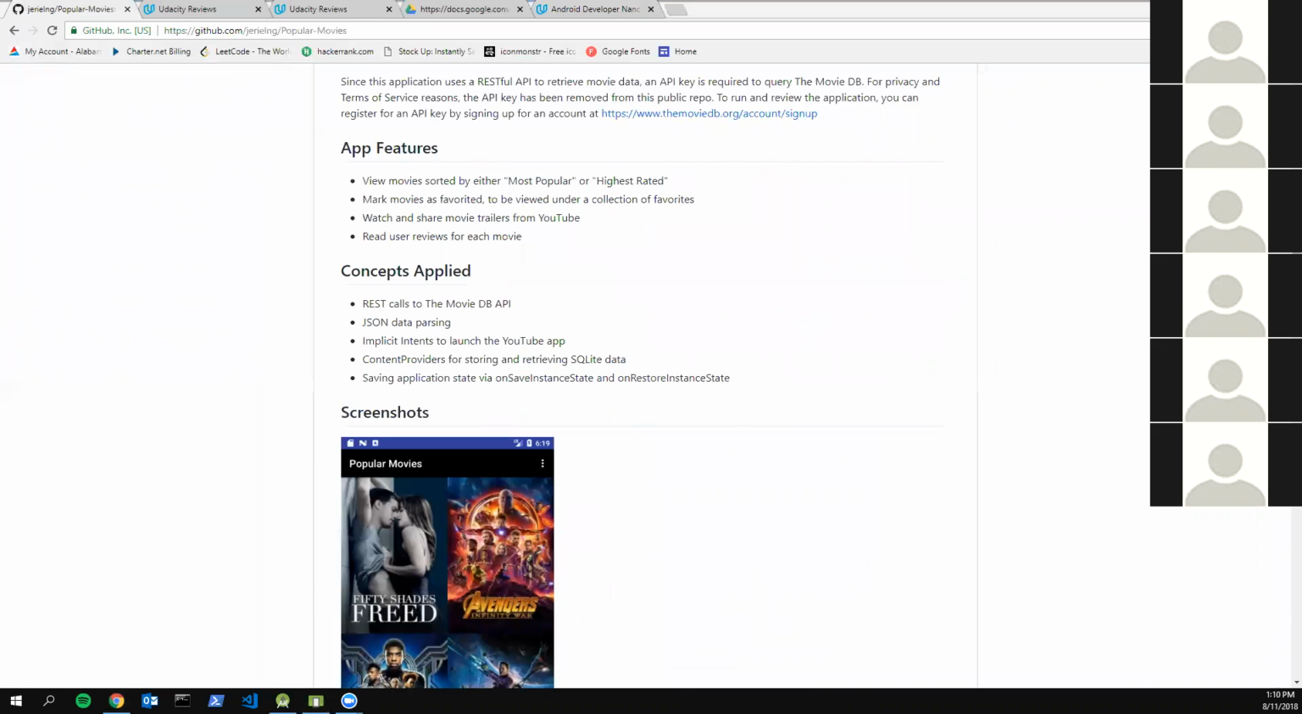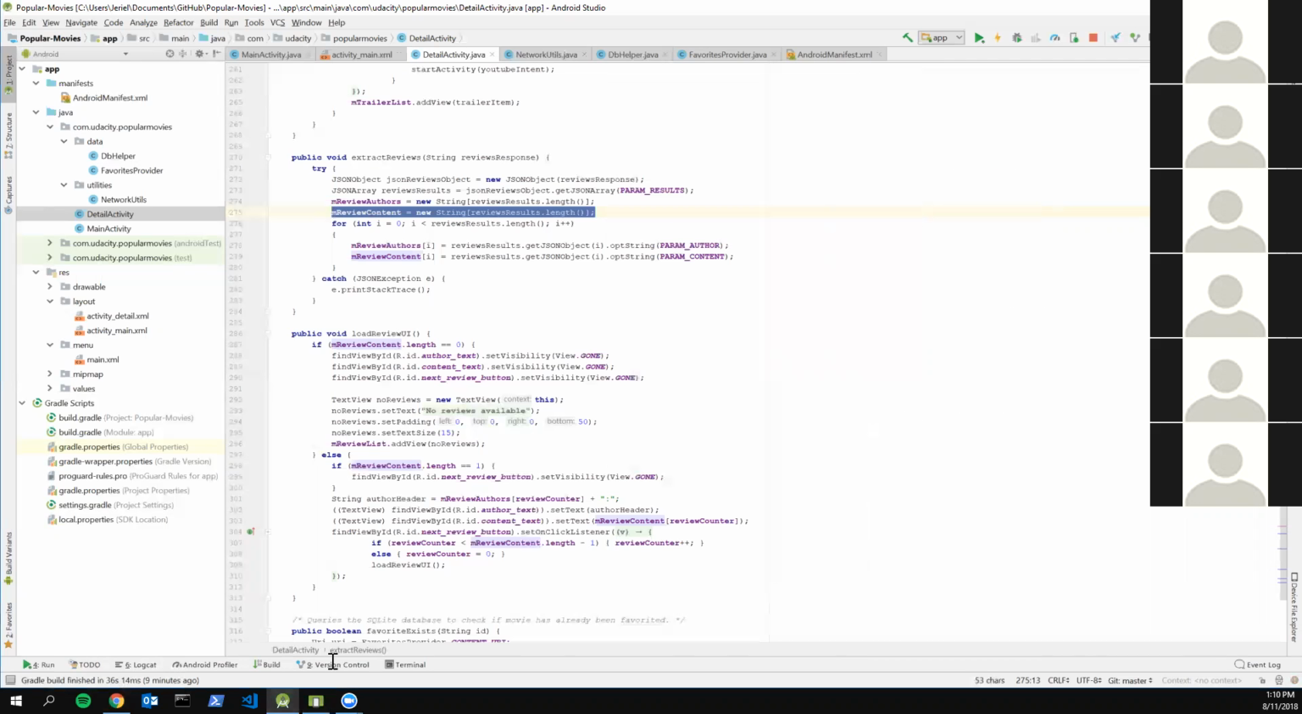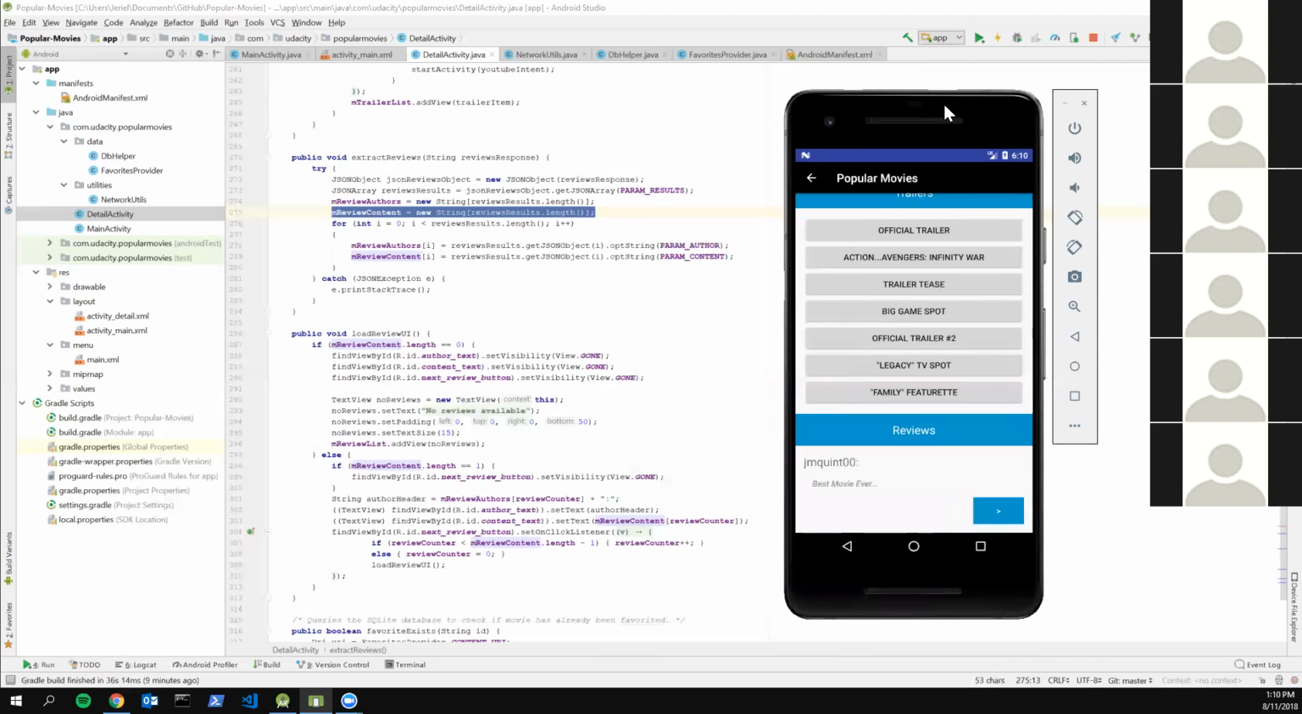Sure, what's up? May I see your code again? Sure. Okay, so you have a layout and all that, you've already set those up, and you're just accessing those text views from within here. You're not programmatically making those, right?